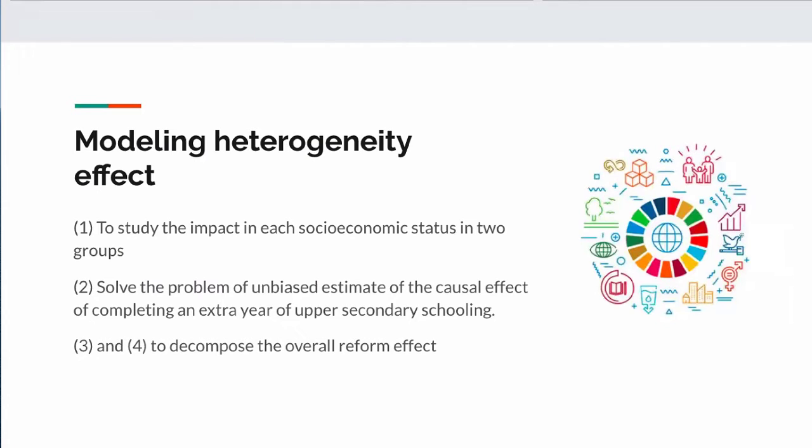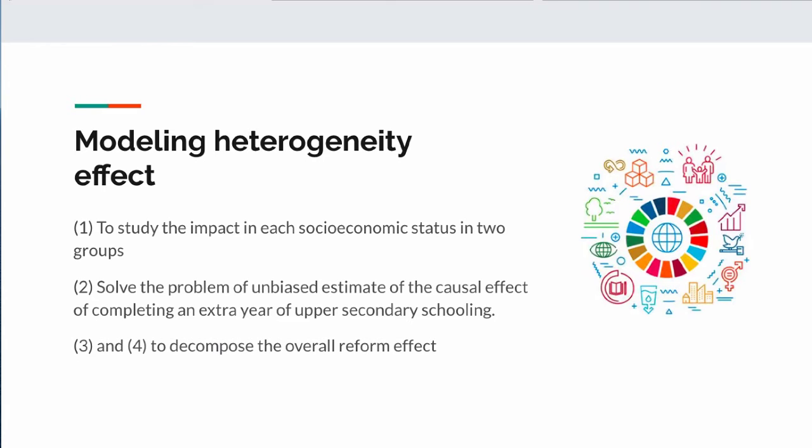In this paper, the authors are modeling heterogeneity effects. In the first regression, they studied the impact of socioeconomic status. They use a split sample design to know the effect on two groups, high and low socioeconomic status homes. The first model would lead to an unbiased estimate of the causal effect of completing an extra year of upper secondary schooling using OLS. But this is not likely the case because many of these factors are difficult or impossible to observe and measure correctly.